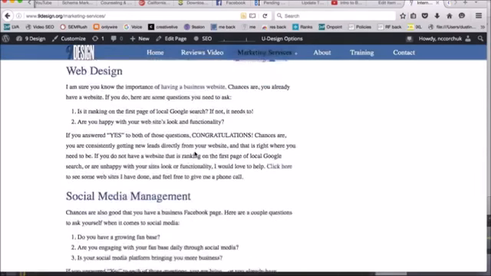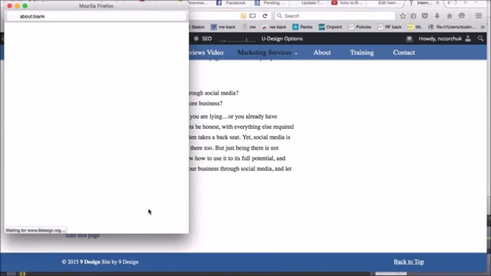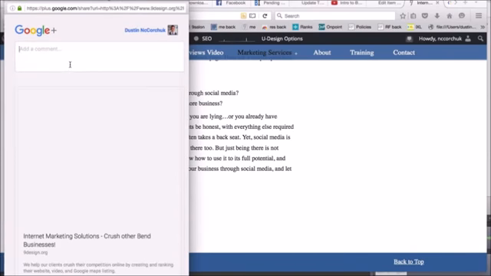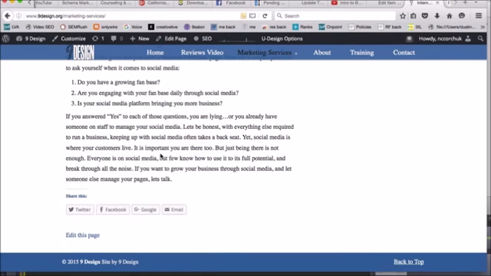You'll notice at the bottom there is an opportunity to share on Twitter, Facebook, Google+, or email this page to somebody. So let's just say we want to do Google+. You click on it, it opens up this window, and I can actually share this page on my Google+ profile. Same thing on Facebook or Twitter. Now, people aren't always just going to do this. Every now and again, you'll get a click, a like, a Facebook share, or whatever.